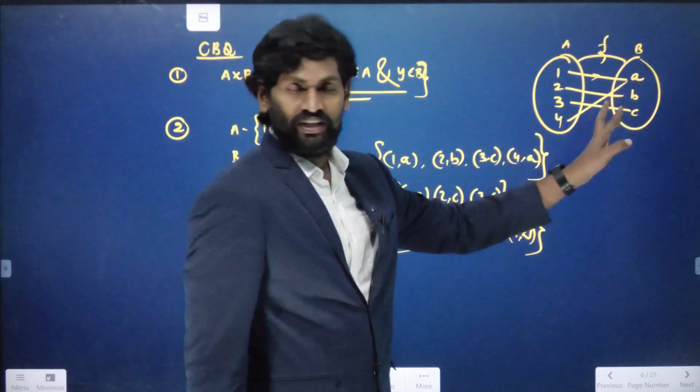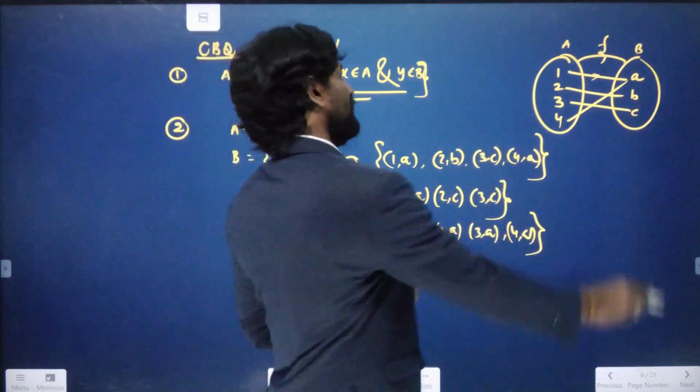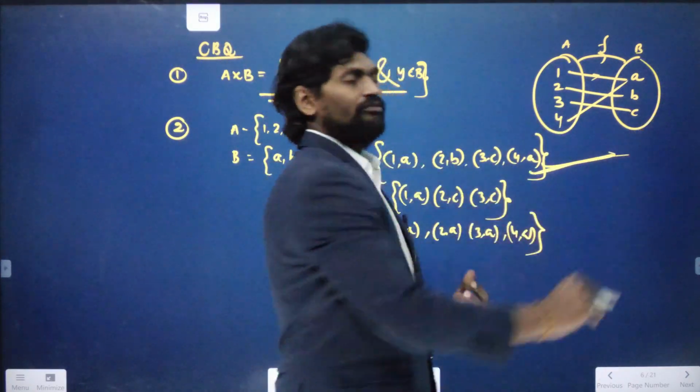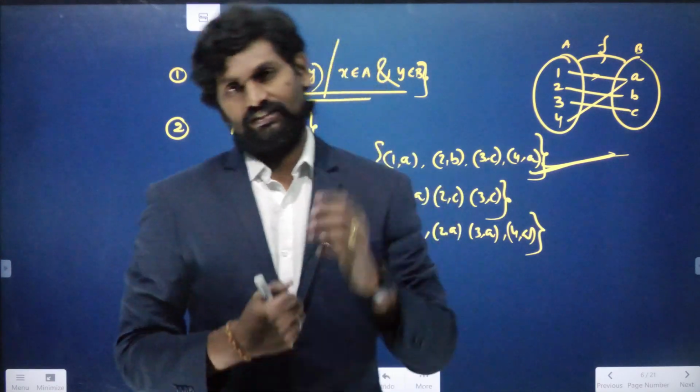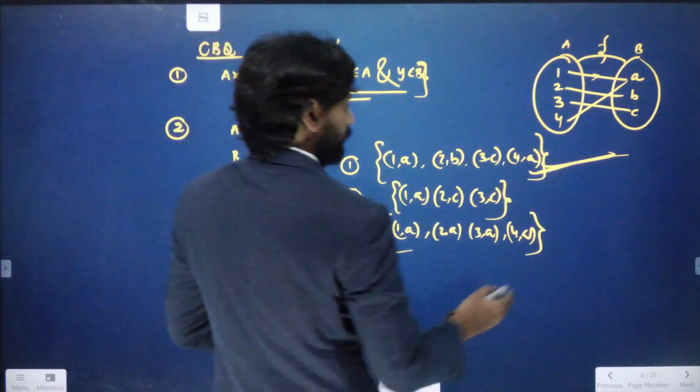3 is also having an image. 4 is also having an image. Yes, obviously set 1. That means option 1 can be the function. Let us go to option 2.